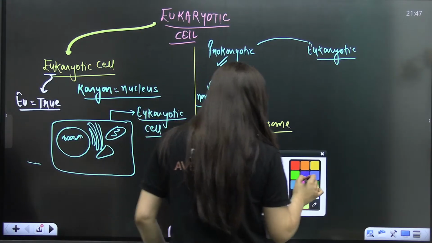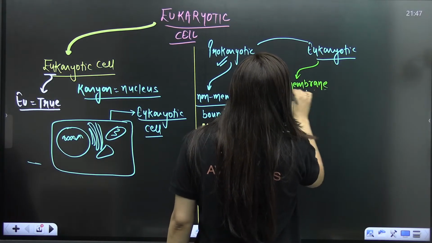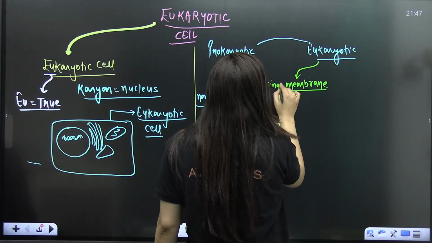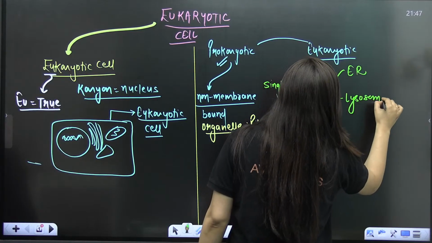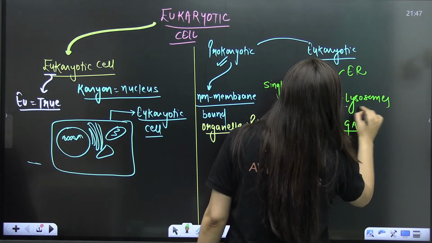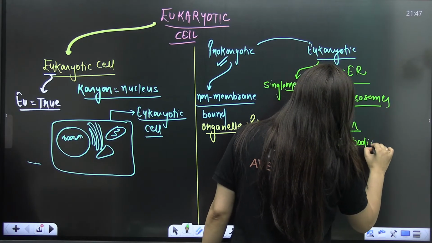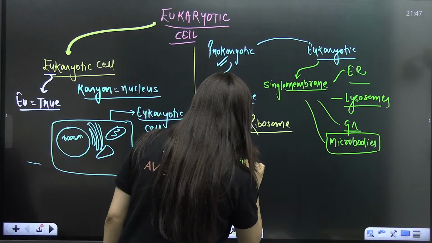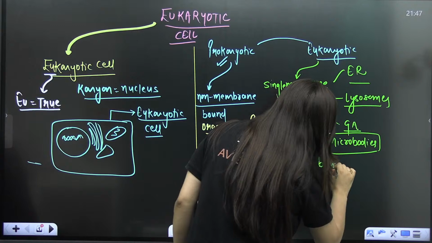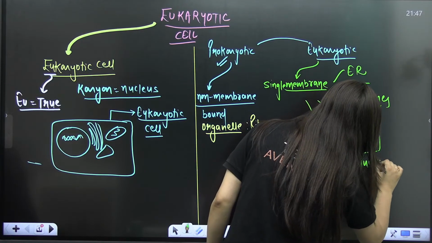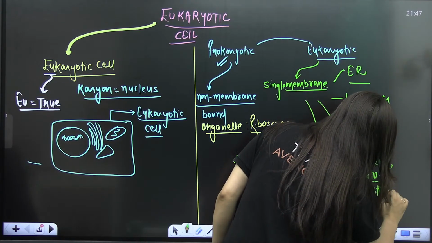But in the case of eukaryotic cells, you have many membrane-bound organelles. When it comes to single membrane-bound organelles, you take the example of endoplasmic reticulum, lysosomes, and Golgi apparatus. You will even talk about the microbodies, which are also single membrane bound. And when it comes to double membrane-bound organelles in eukaryotes, we discuss the nucleus, the mitochondria, and the plastids or chloroplast. Is that clear?